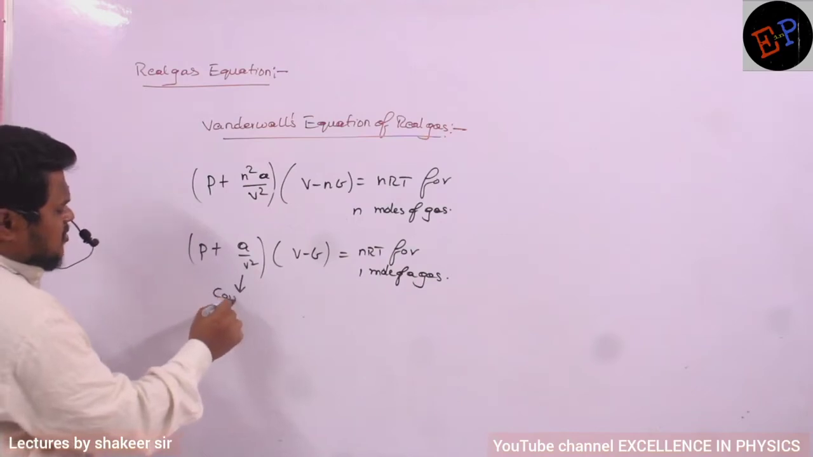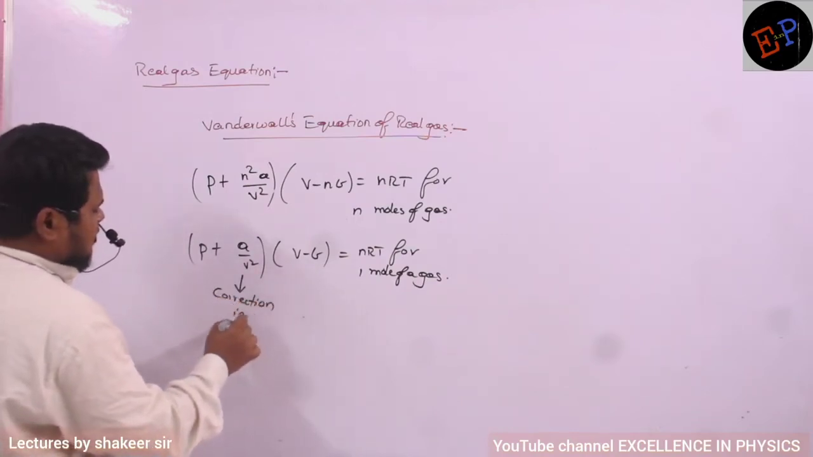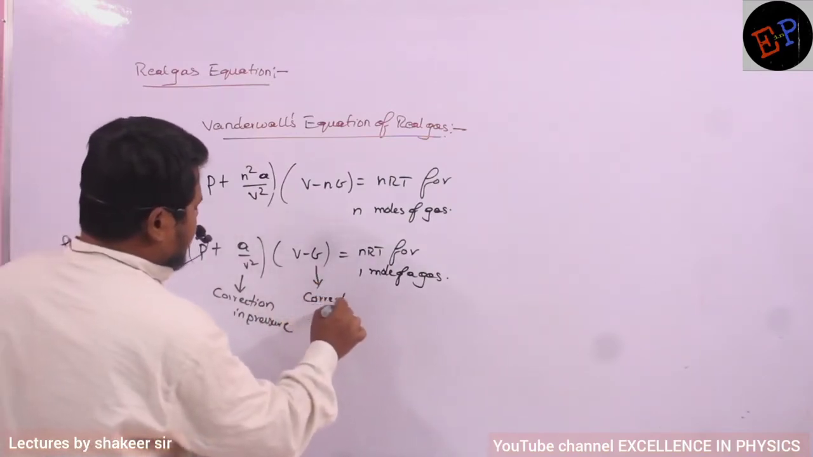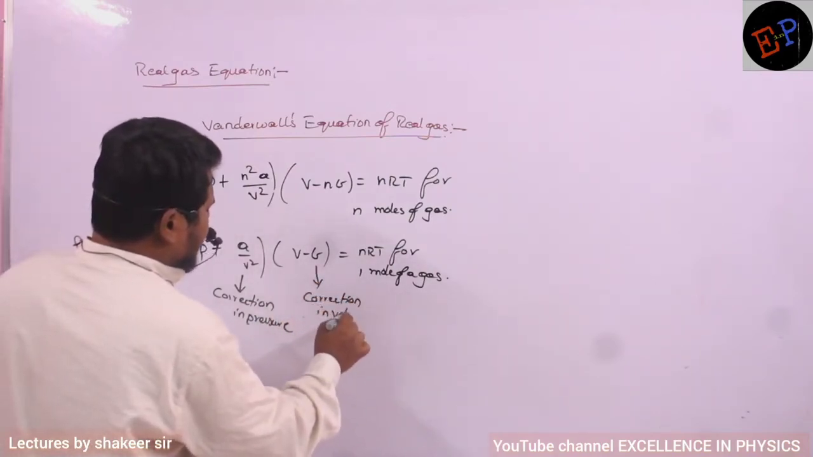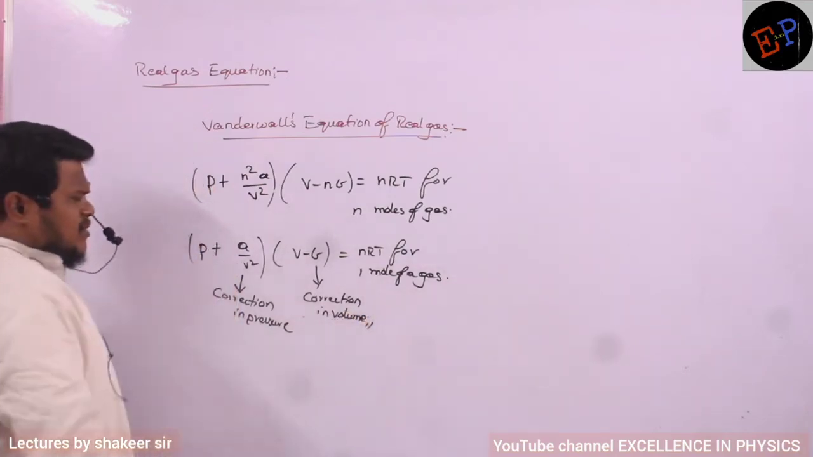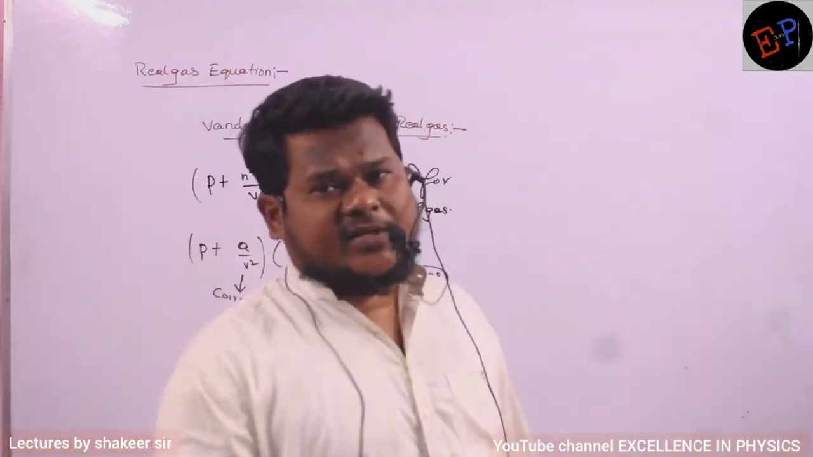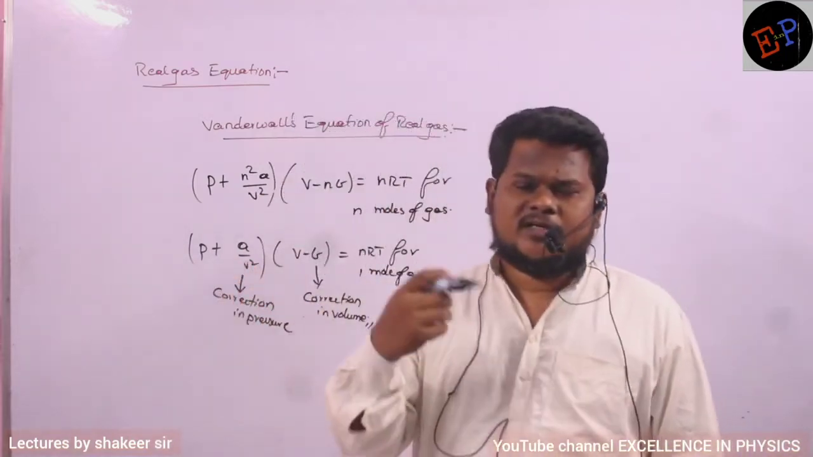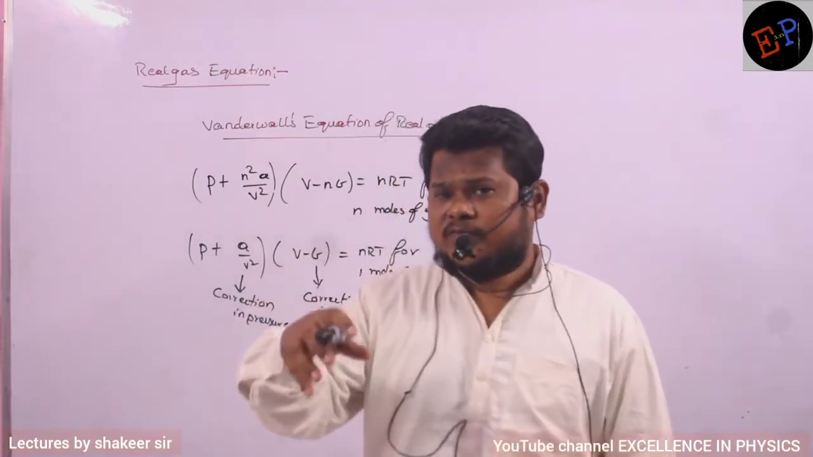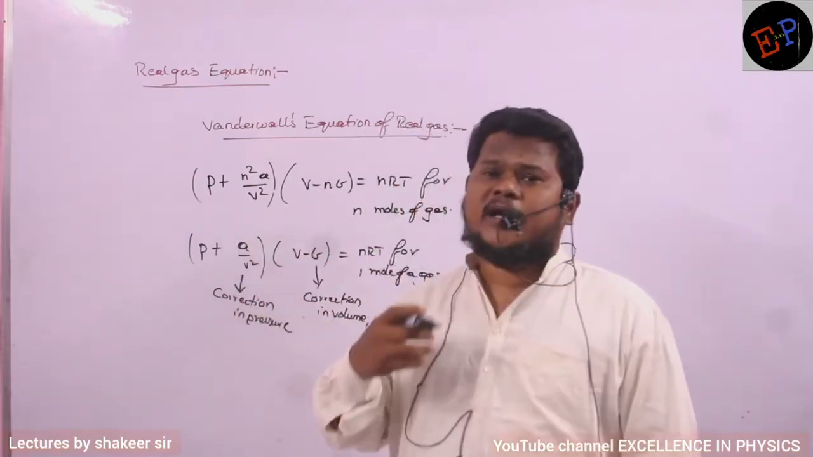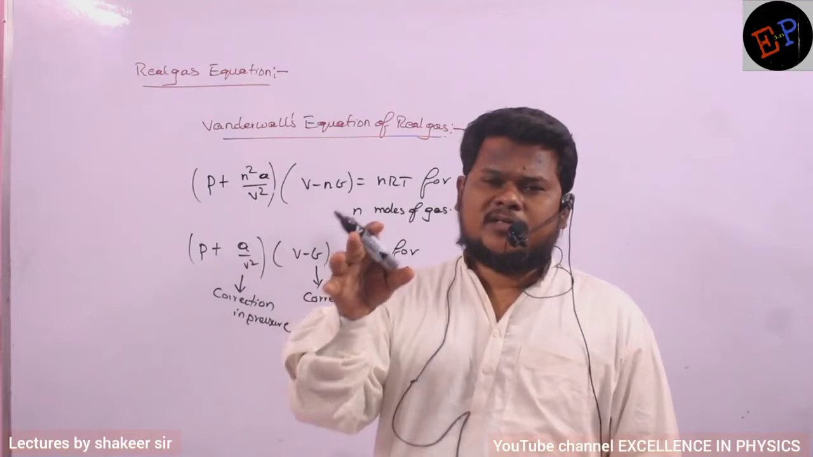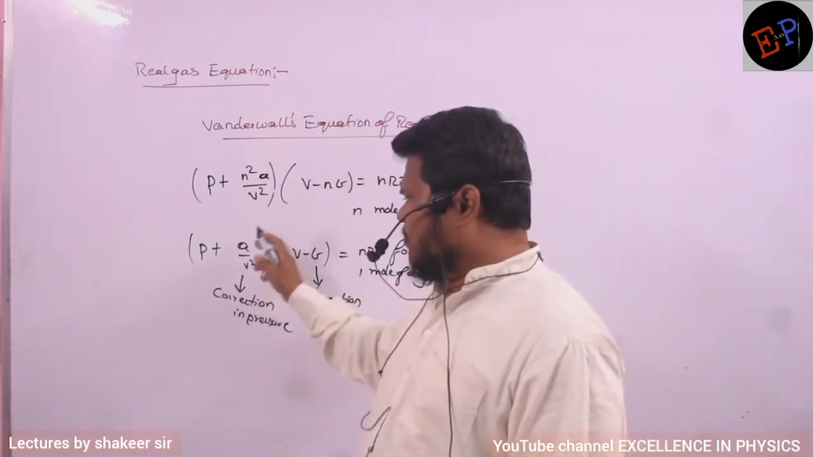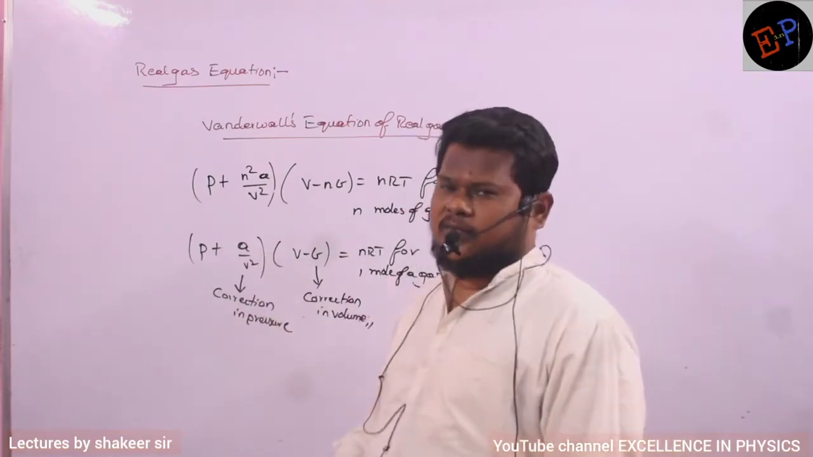Then what is this a/V²? This is called the correction in pressure, and b is called the correction in volume. What is the reason that we are writing a correction factor for pressure? In real gases, there will be forces of attraction or repulsion. These forces tend to change the actual pressure which molecules should exert on the walls of the container if it were an ideal gas. So definitely pressure changes because of intermolecular forces.